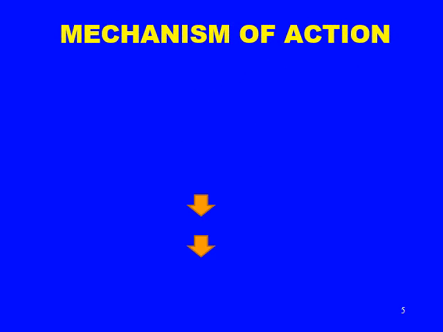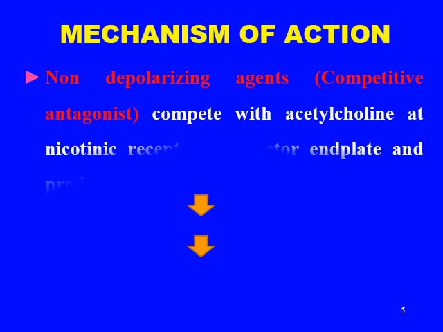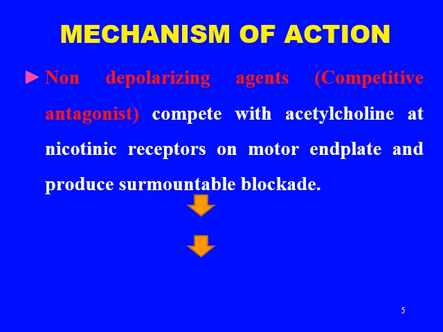So let's discuss the mechanism of action of the two categories which we discussed in our previous section. One was the depolarizing category and the other one was the non-depolarizing category. First, we will discuss the non-depolarizing category, which is also known as competitive antagonist. It means there will be competitive antagonism between these types of neuromuscular blockers and acetylcholine for the receptor site.